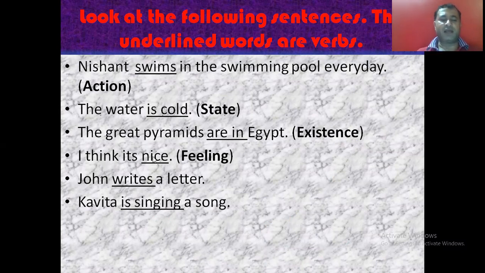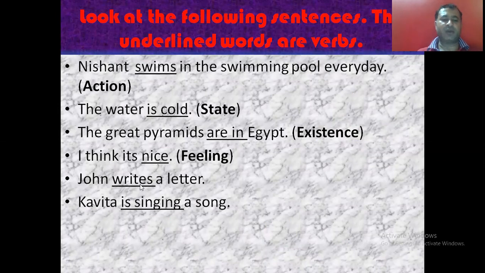I think it's nice. So again some feeling is being told about the it. What it is, it could be a book, it could be a picture, it could be a building, anything. About that I have some feeling, and that feeling is nice. So again it is a verb. So action, state, existence, feeling in the sentence tells us the verb. John writes a letter.